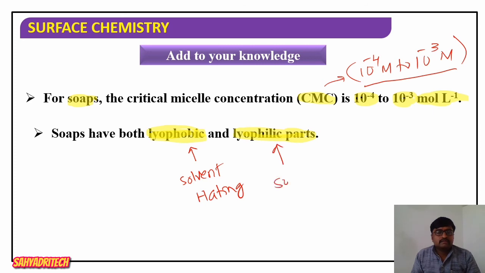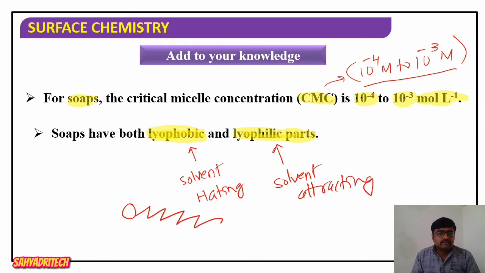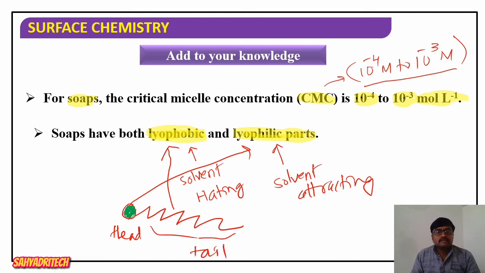If I consider a soap molecule, this portion, the head part, is lyophilic, and the remaining is considered the tail part. The tail part is lyophobic.